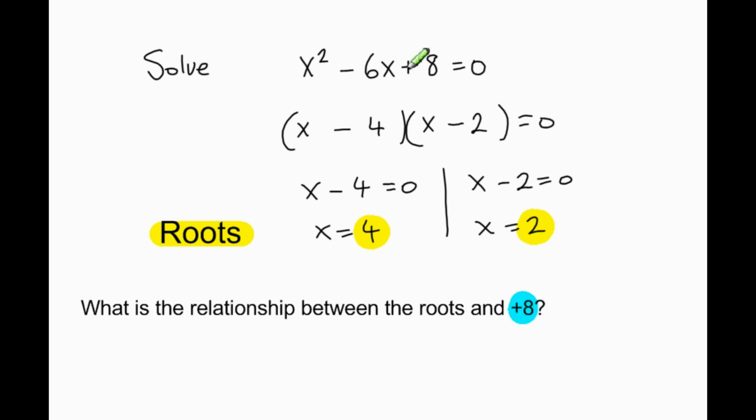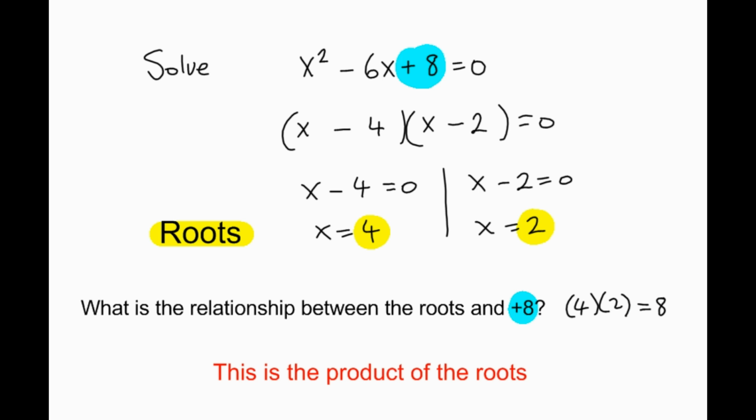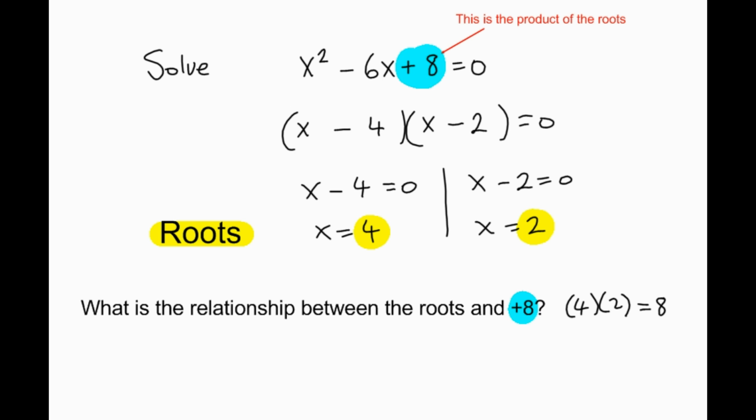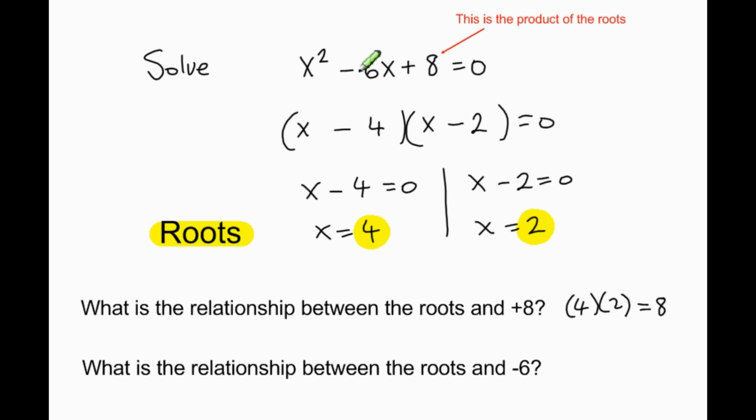What's the relationship between 4, 2 and plus 8? Well, 2 4s are 8. So this is the product of the roots. What is the relationship between minus 6 and 4 and 2? Well, 4 plus 2 is 6. So this is minus the sum of the roots.